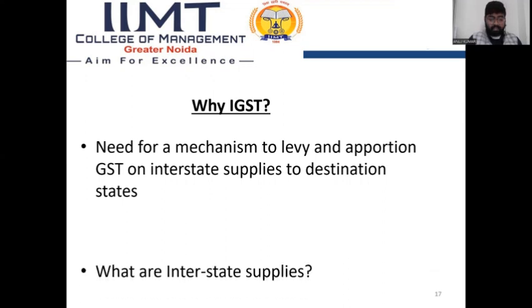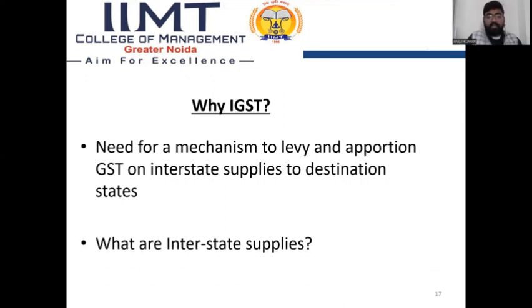Why do we use IGST? There is a need for a mechanism to levy and apportion GST on interstate supply to the destination state. IGST is implemented for interstate supply, where two states are included in any transaction. The IGST mechanism is used to compute the tax liability for every state person.